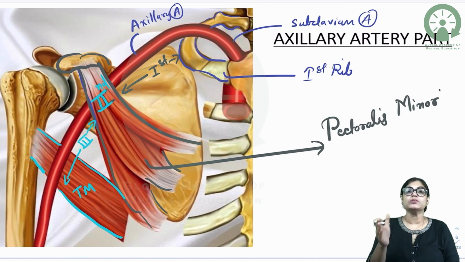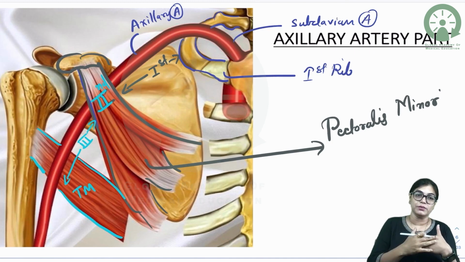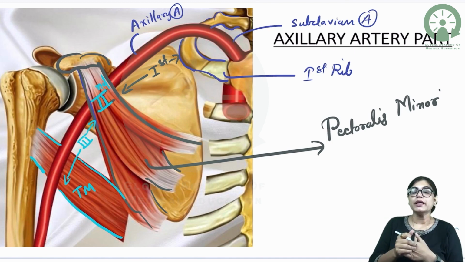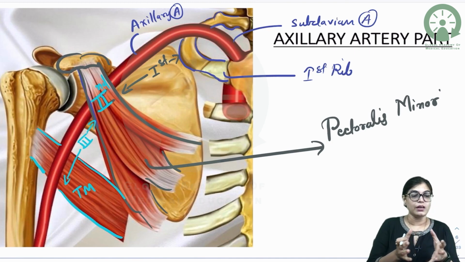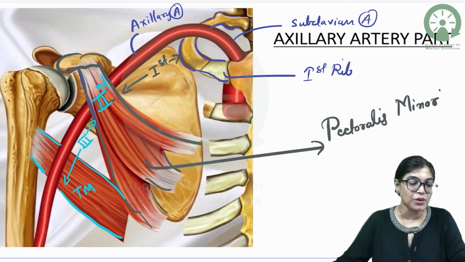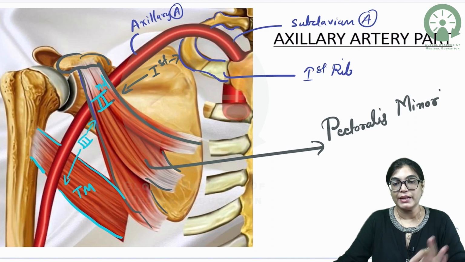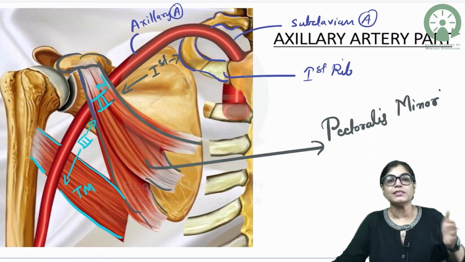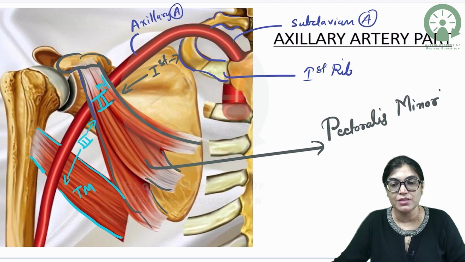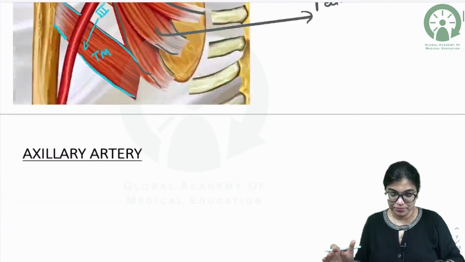Because we have to know the branches of axillary artery in terms of first part, second part and third part. The extent of axillary artery is starting from the outer border of the first rib and ending at the lower border of teres major muscle. Beyond the level of teres major muscle, axillary artery changes its name to brachial artery.